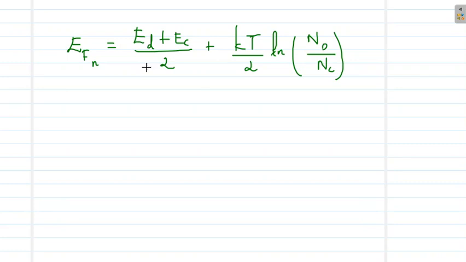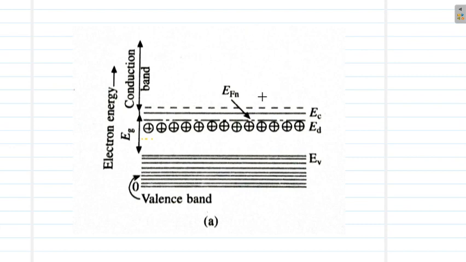So according to this equation, the Fermi level of an n-type semiconductor falls in the middle of the donor level and the conduction band, provided that ND is equal to NC. If ND and NC are equal, NC is the constant that we have defined earlier, ND is the constant corresponding to the n-type semiconductor, and if they are equal, the second term will be 0. And what will be the position of the Fermi level? It will be exactly at the middle of the conduction band and the donor level. So let us see that.